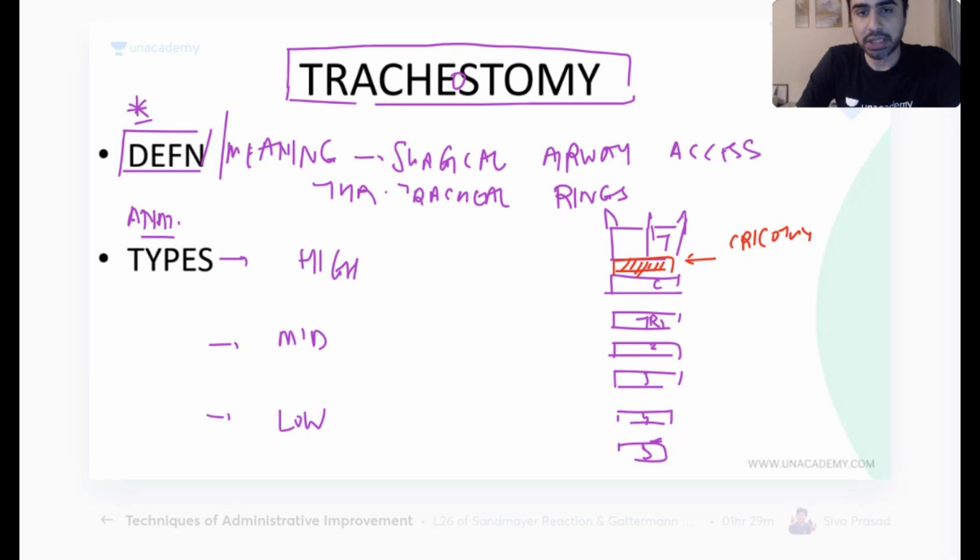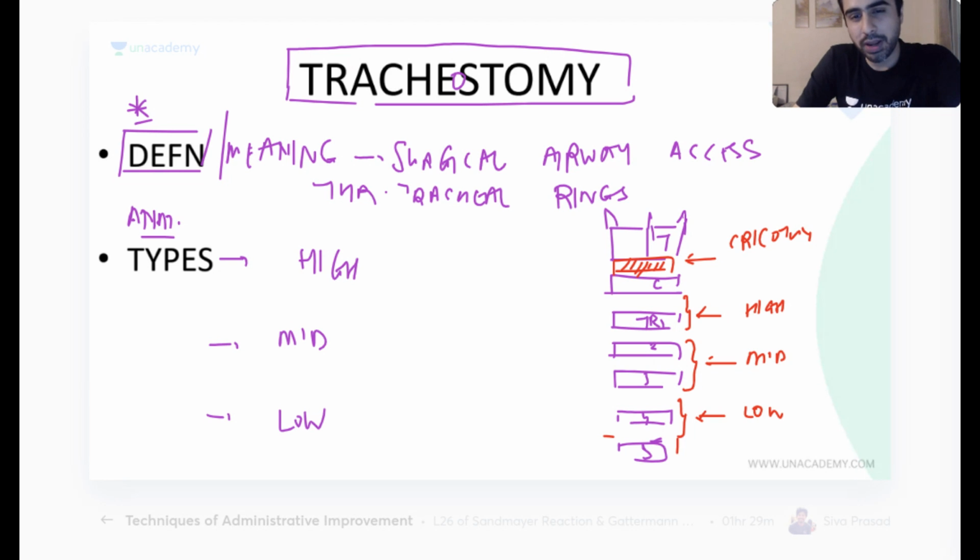Right. Now go one step deeper. If I create a tracheostomy somewhere over here around tracheal ring number 1, that is going to be high. If I create it between 2 and 3, it is going to be mid. And if I go below 3, around 4, it is going to be low.